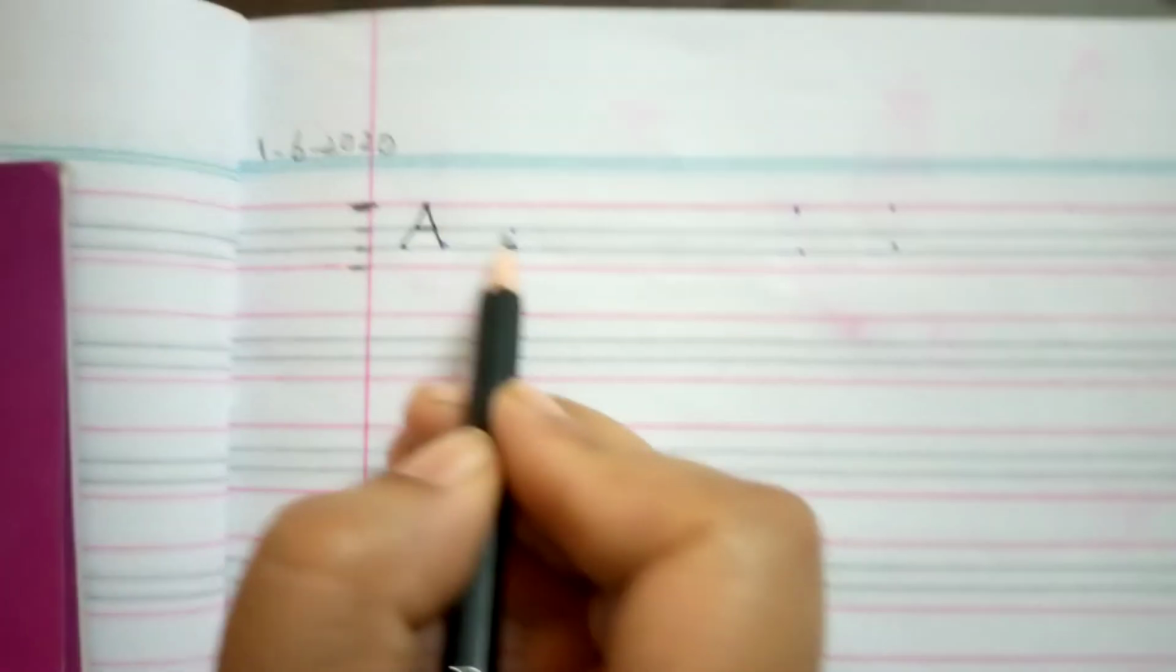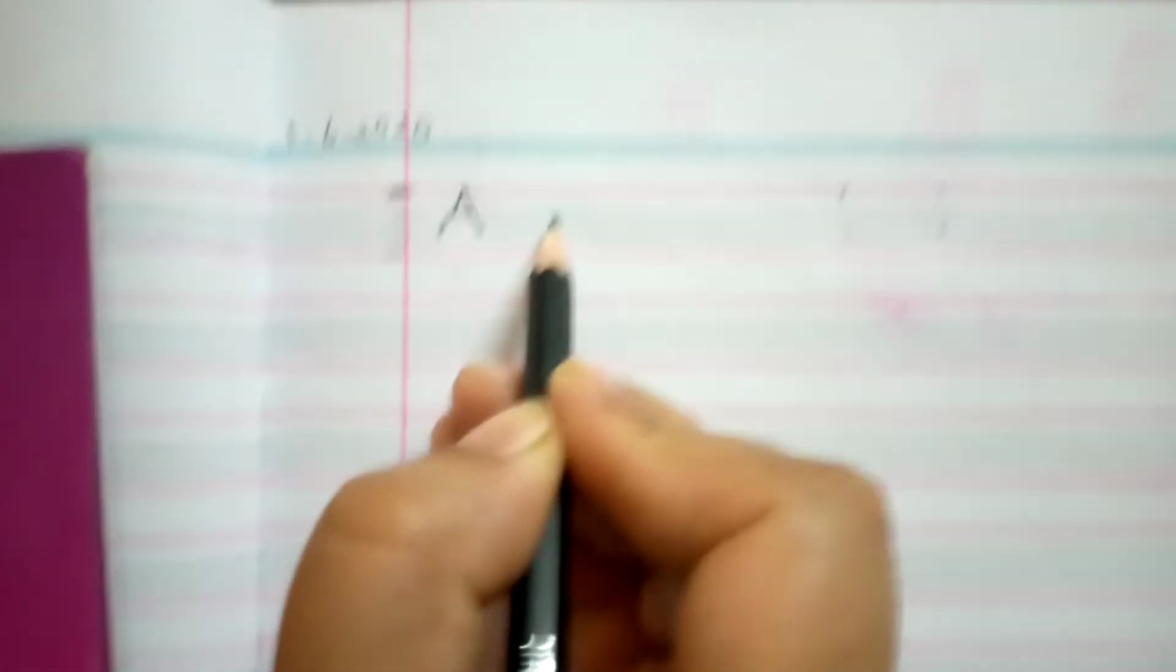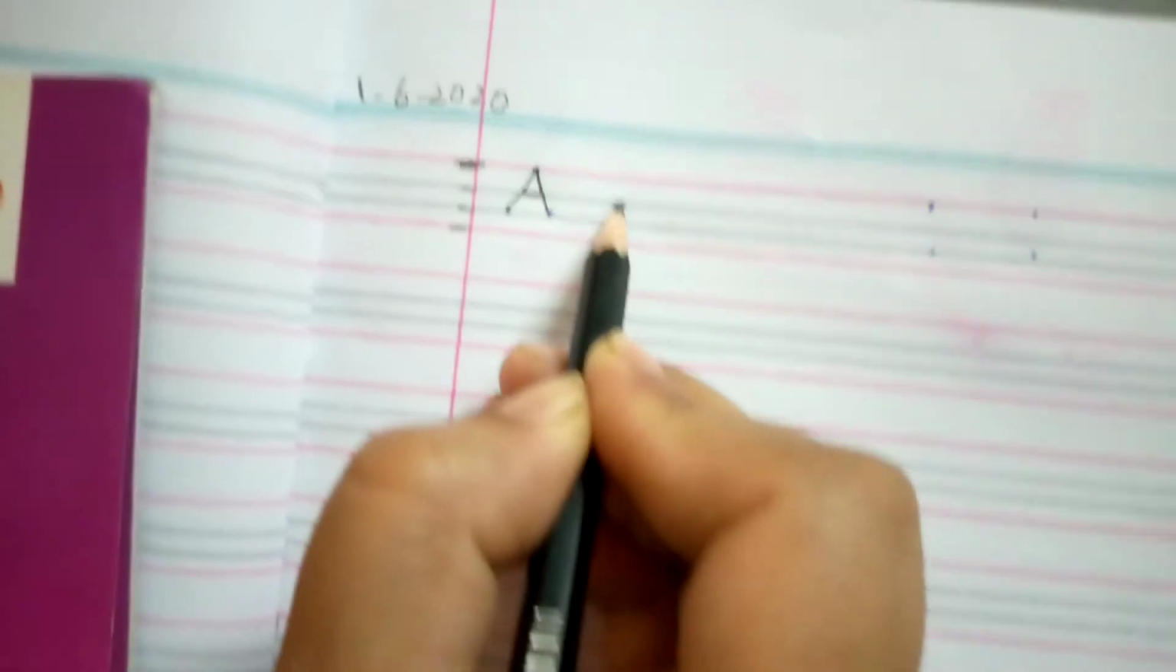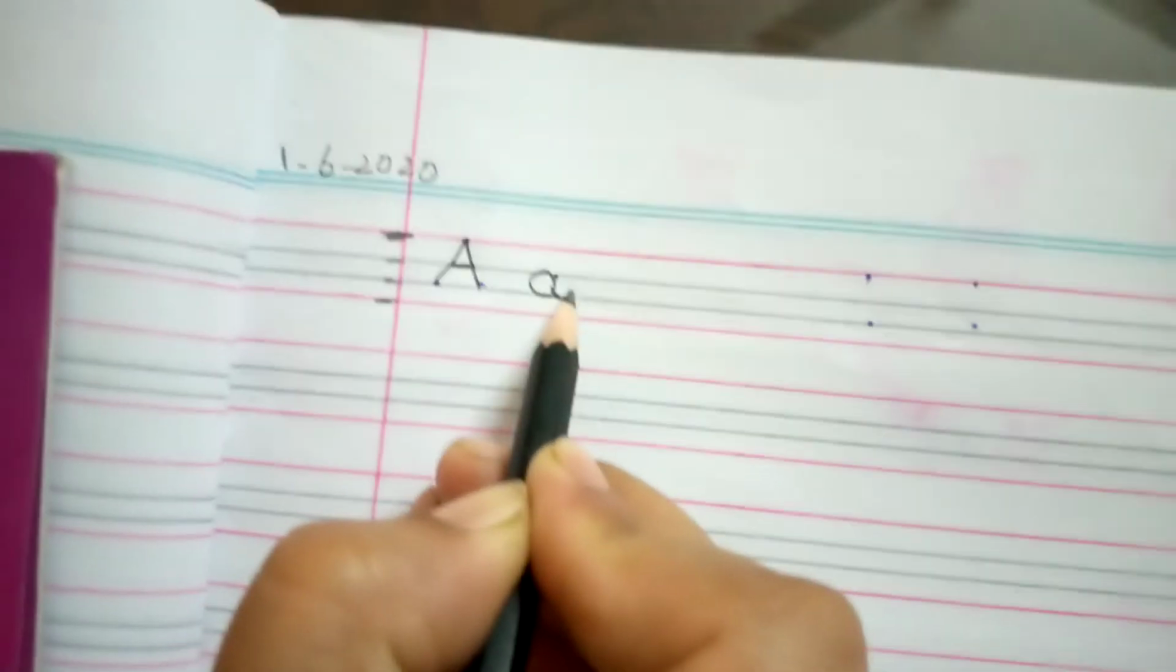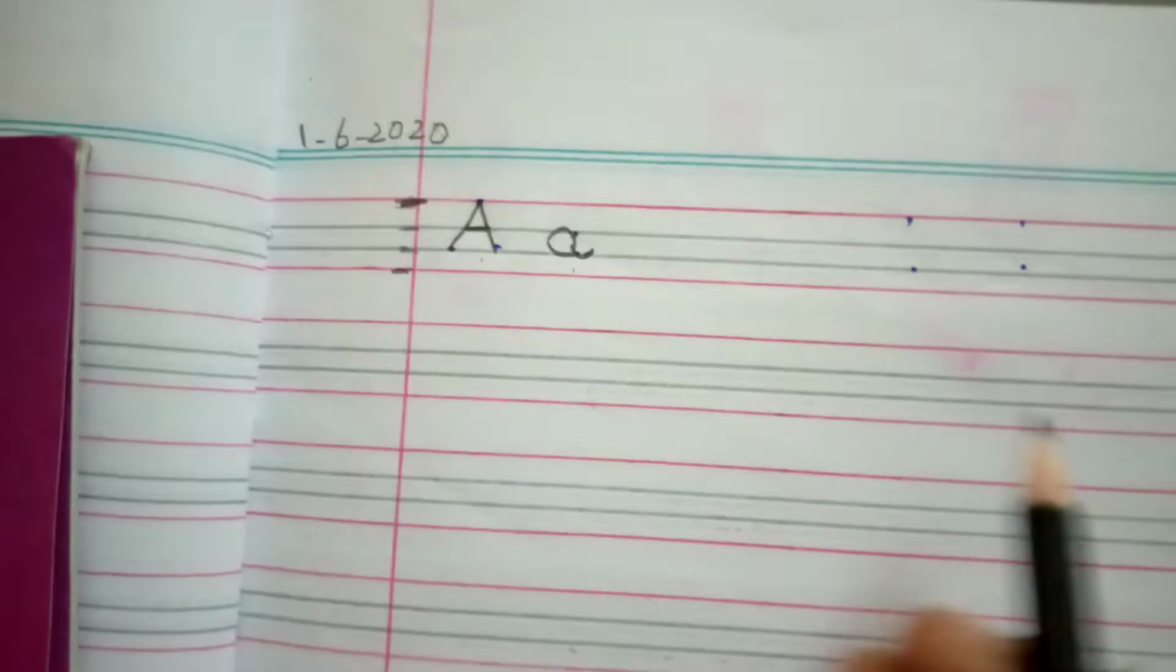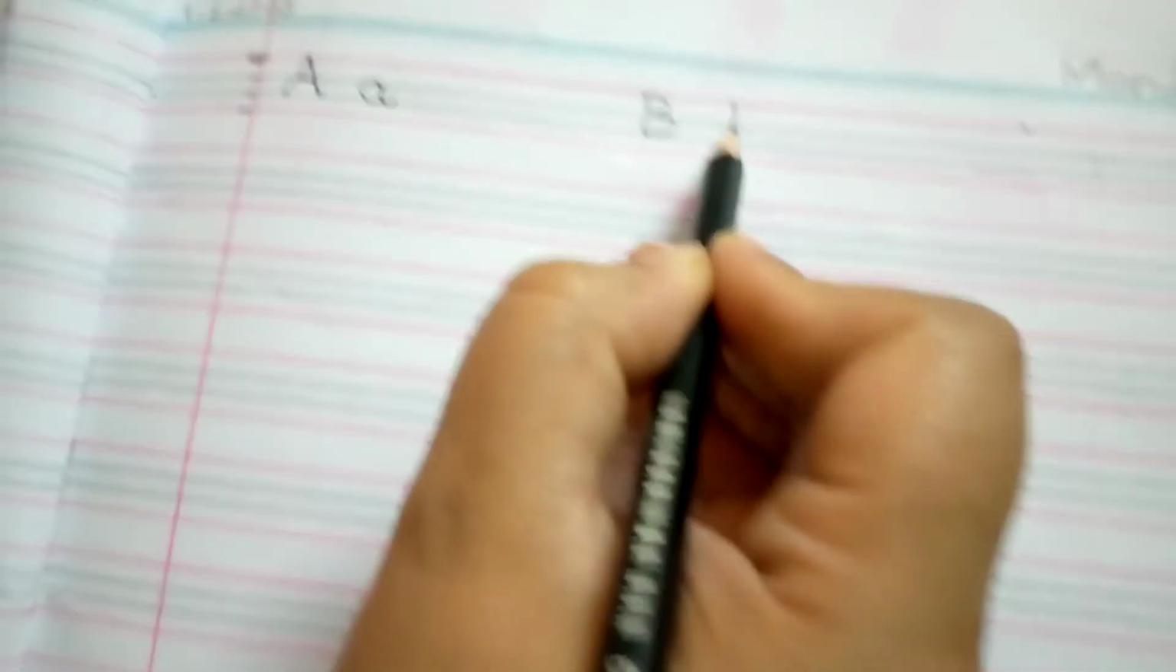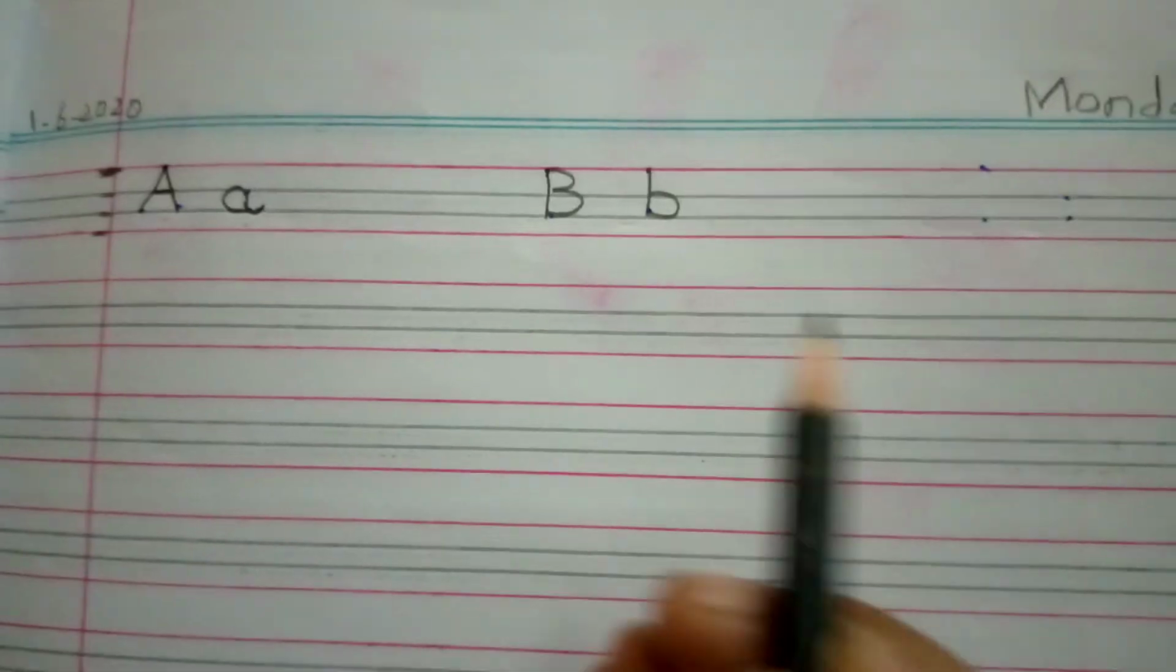Now write the small alphabet a. Join these two lines, semicircle and the tail. This is the small a. Capital A, small a. B: join these two dots, two semicircles like B, small b, like this. Don't go to the root line.